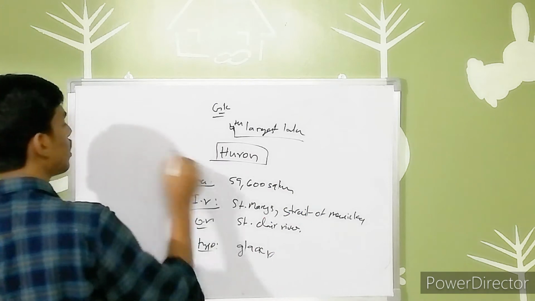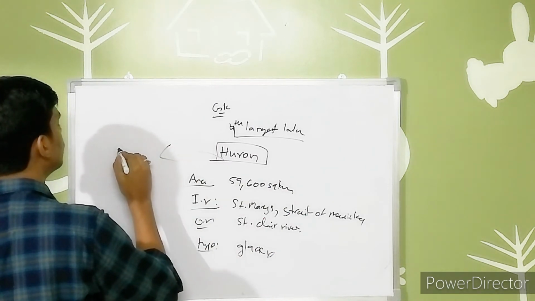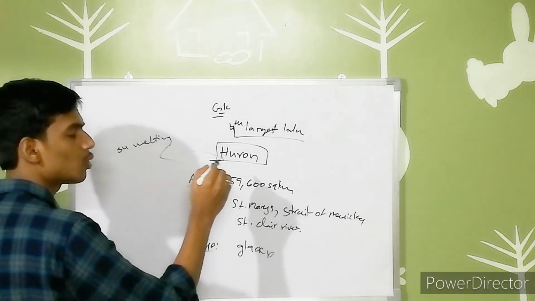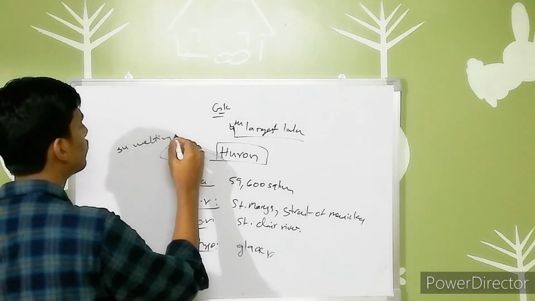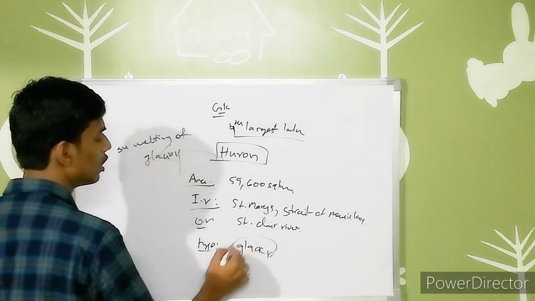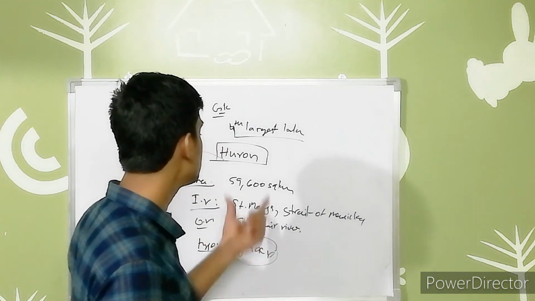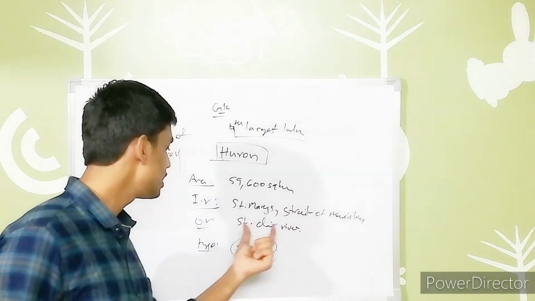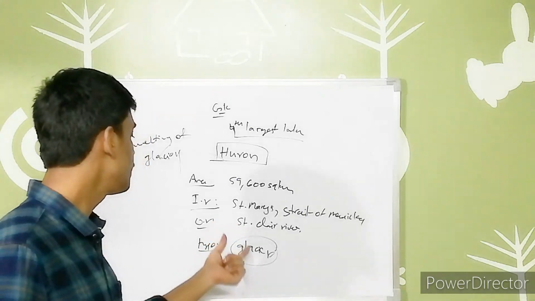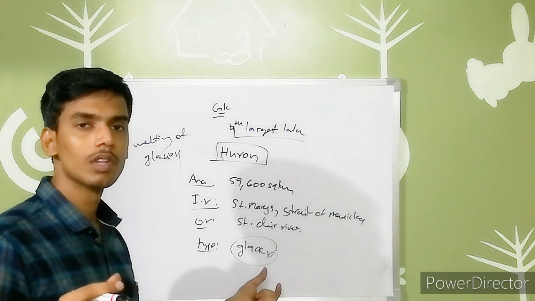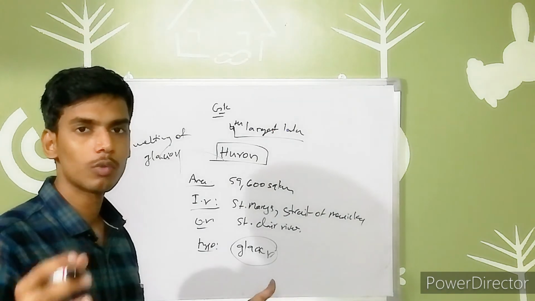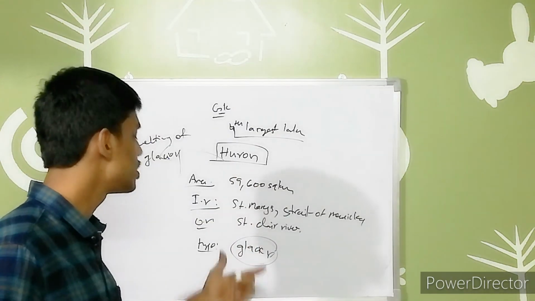That means the water source of the lake is the melting of glaciers. The water source of Lake Huron is the melting of glaciers. So that's it regarding the glacier type. Type describes the kind of lake. This is glacier type, where the water source is melting glaciers, right? Previously we saw saline type, right? Saline is also one of the types. Freshwater body lake is also one of the types. Like this, glacier is also a type.